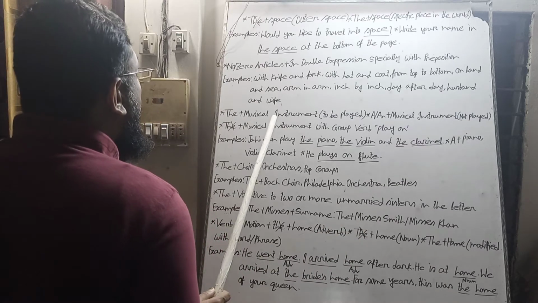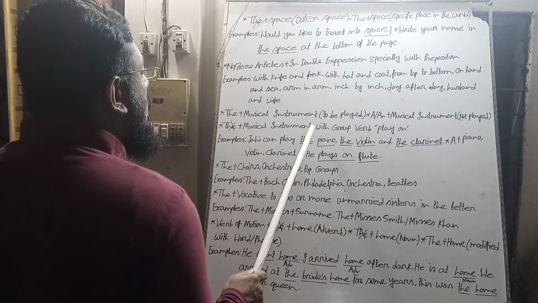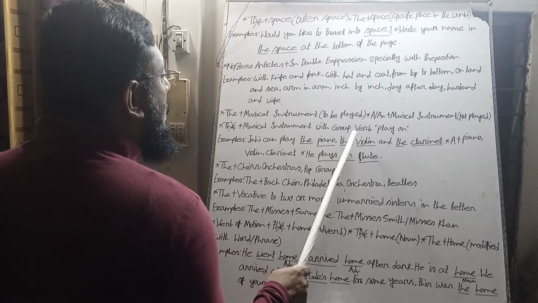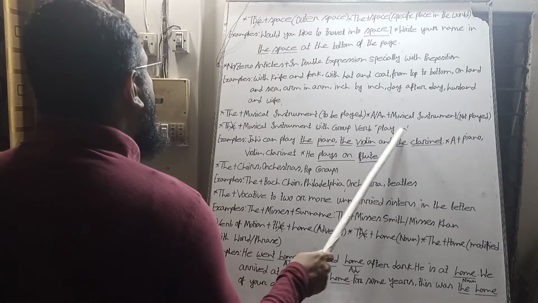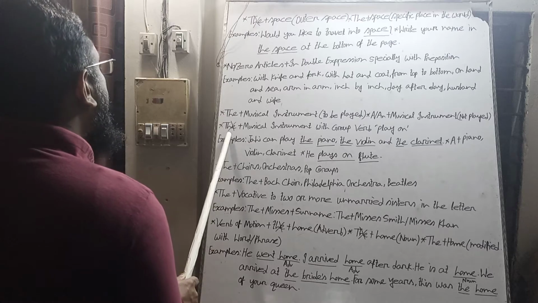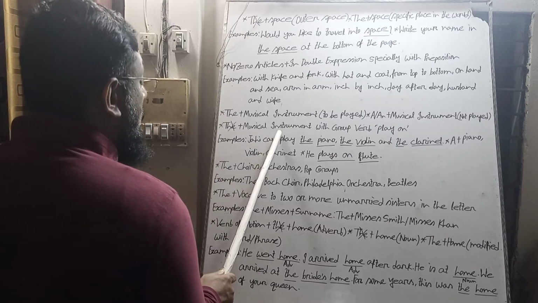But when we play any musical instrument and use the phrasal verb play on, we don't use the article before the musical instrument.